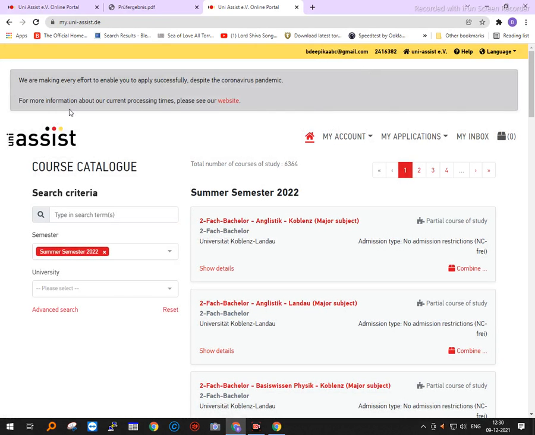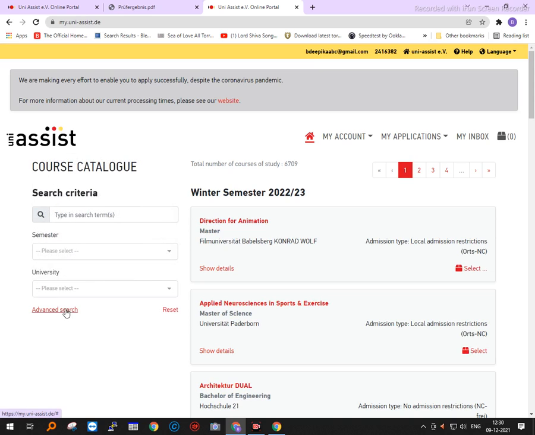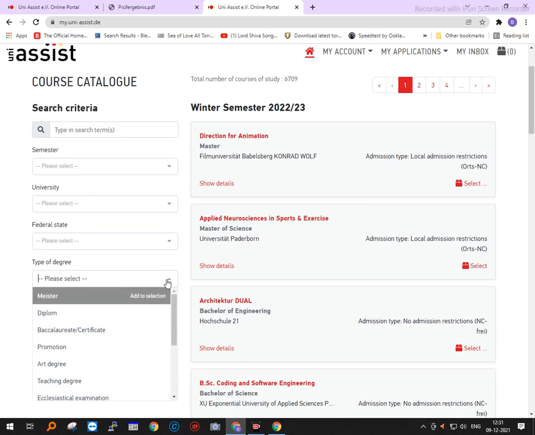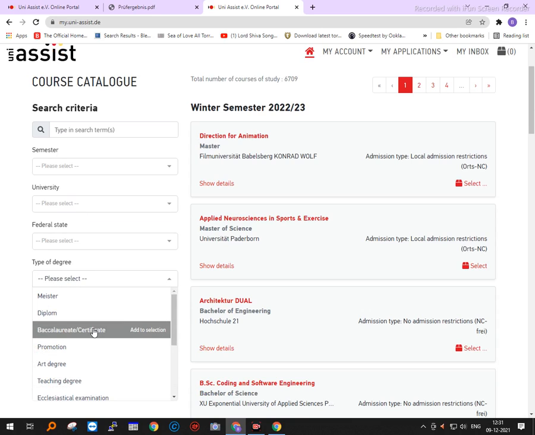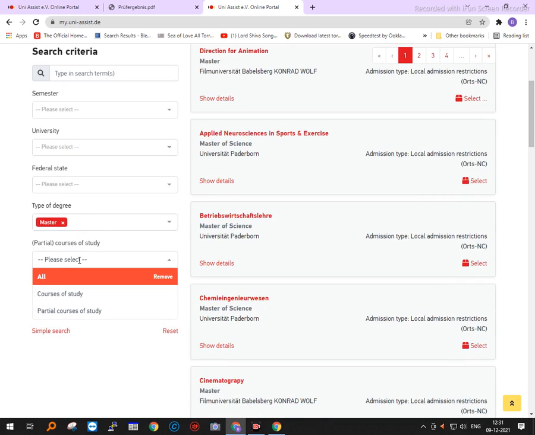When I go to the MyAssist portal, on the left hand side you will see search criteria, and then summer or winter semester. What is the semester? Then what is the university? You can search for your university here, or there is an advanced search where you can search for the type of degree that you want, whether it is masters or diploma or bachelors, certificate, etc. And then whether it is partial study, that means whether it is part-time study or not. And there is also an option whether Uniassist is responsible for the selection or not.